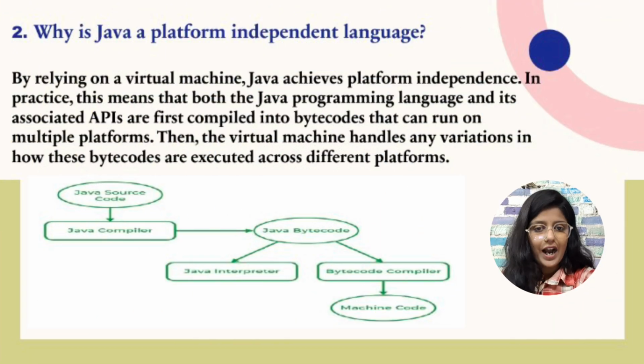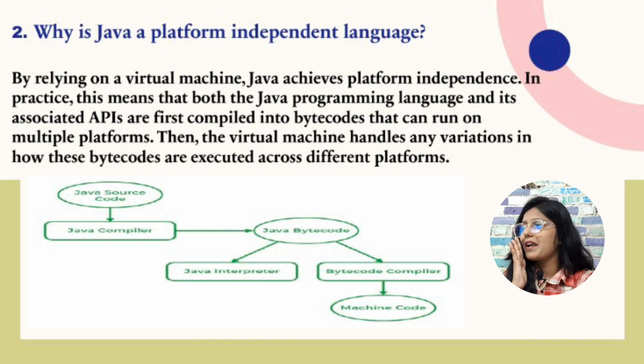Next question is why Java is a platform independent language. As I told earlier in my first question, the code is compiled and converted into bytecode and bytecode is further converted into machine readable code. So the bytecode will run on every machine. That is why Java is a platform independent language.